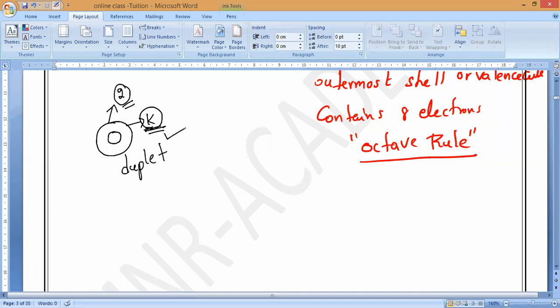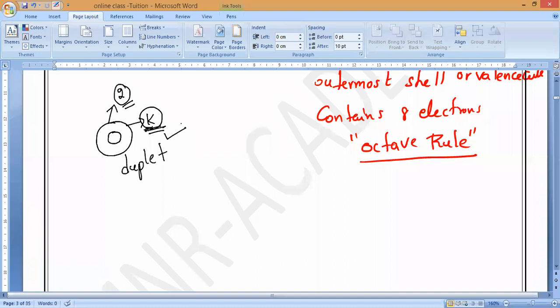Anyhow, it is applicable for only helium. If not, hydrogen would gain an electron and turn into H minus, and maybe in that case it also follows this duplet rule. In all the remaining cases, every element has 2 shells, more than 1 shell. So that is why the duplet rule is applicable only for what, guys? Helium. Understand? Remaining all the elements have 8 electrons in their outermost shell.